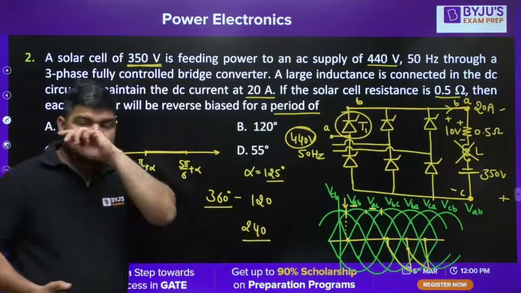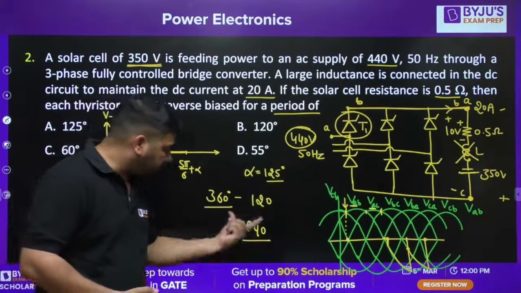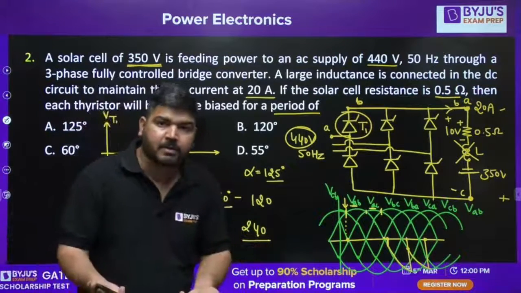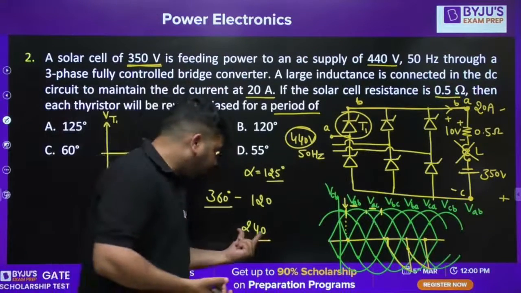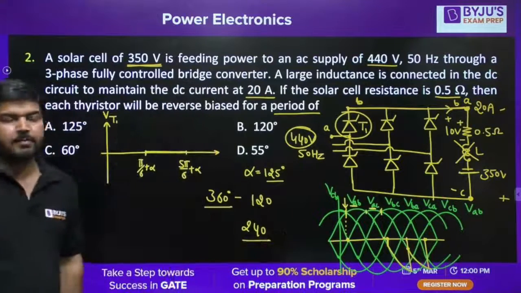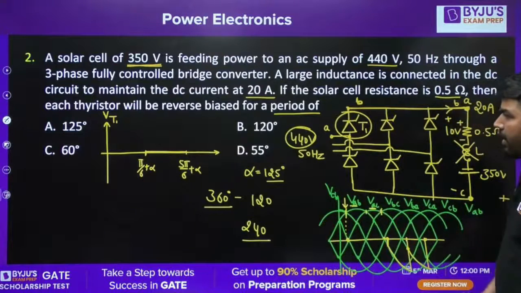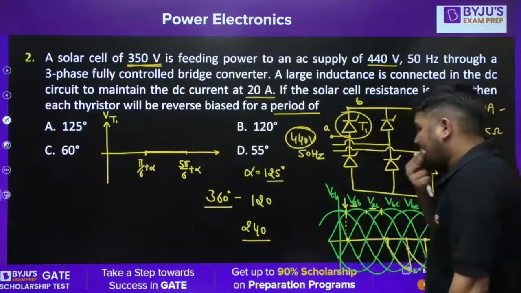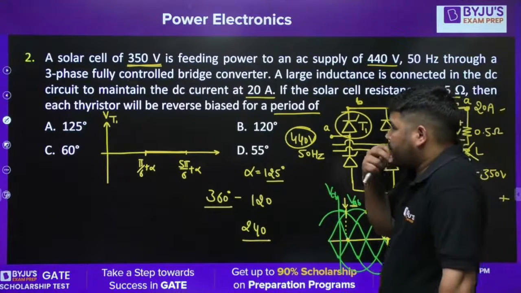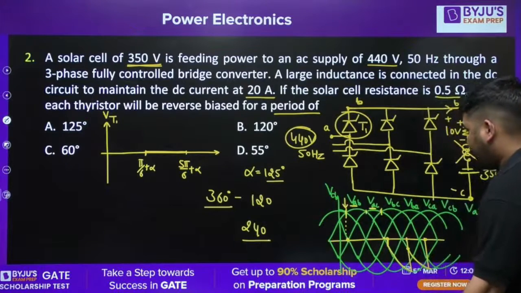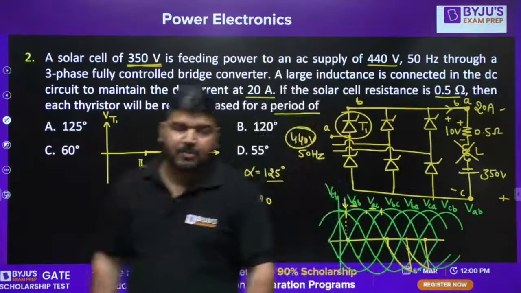it will be reverse biased for some interval, and for some interval it will be forward biased. Now we need to calculate for what interval it will be reverse biased. That's the thing that we need to find. Now how to calculate that? Tell me, guys, how to calculate that? The only thing is you have to use the wave shape.